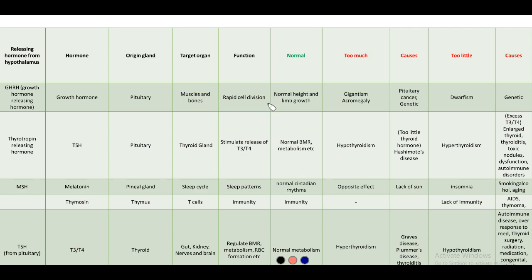When it is secreted in normal amounts, there is normal height attained by the individual, and normal length of limbs is seen. If it is secreted in excess, what happens? The first disorder is gigantism. You might have seen some people who are really tall and very big, either 8 feet or 8.5 feet.